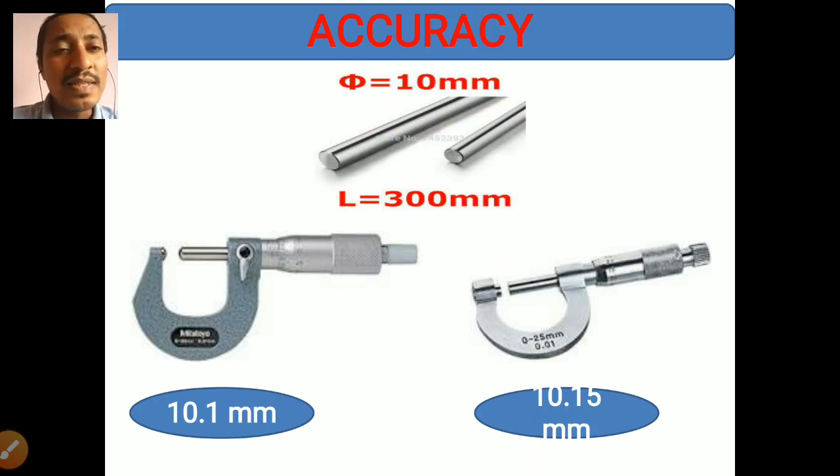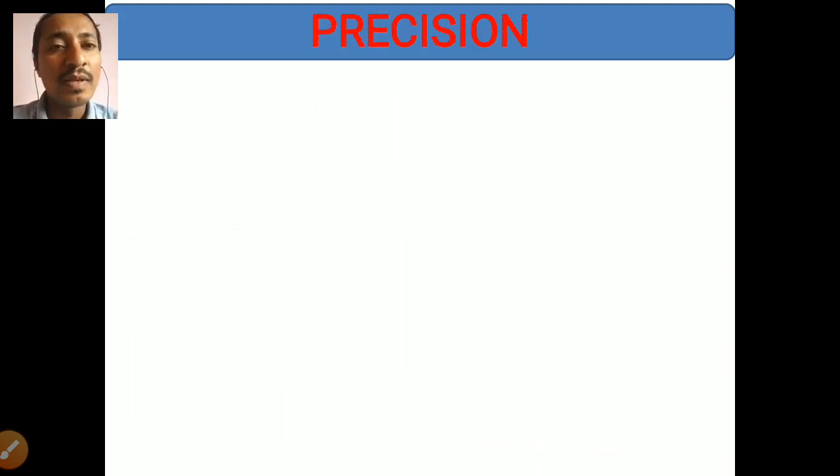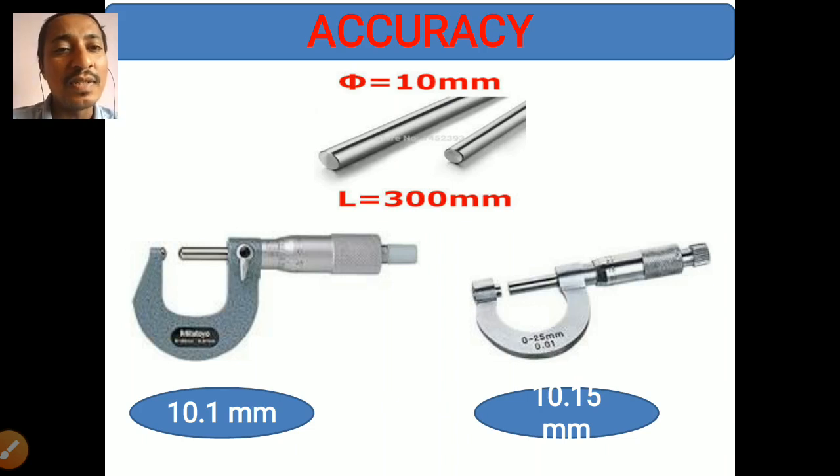The first micrometer is showing a reading closer to 10 mm: 10.1 is closer to 10 mm as compared to 10.15 mm. So the first micrometer is more accurate than the second. Accuracy means how close the reading is to the actual value of the actual dimension of the object.